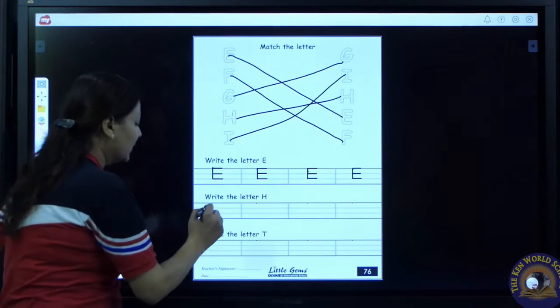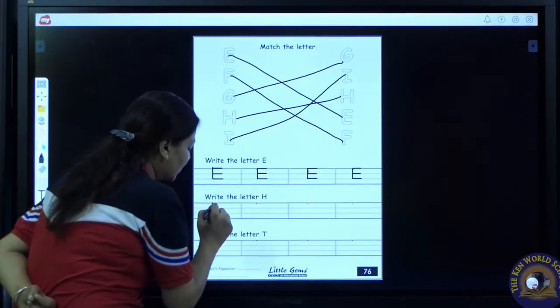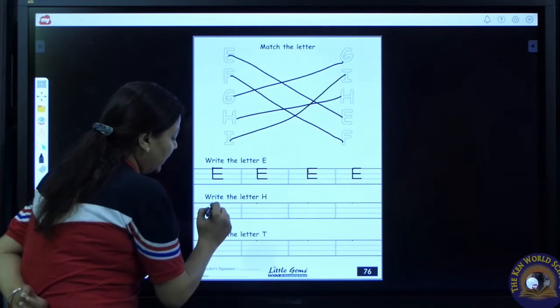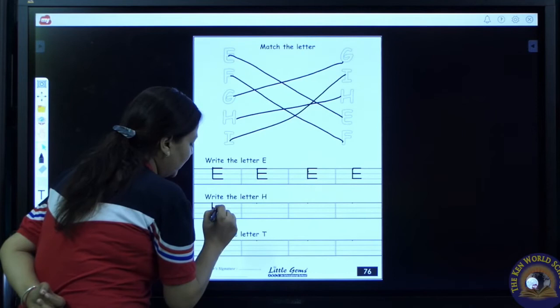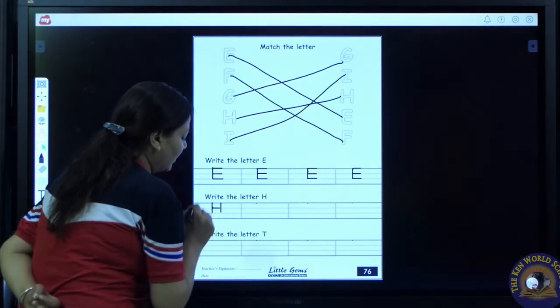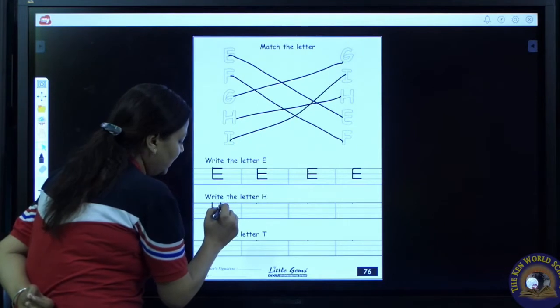H. Say loudly, H. Draw a standing line from the top line till the base line. Draw a sleeping line on the middle line. Again draw a standing line from the top till the base.